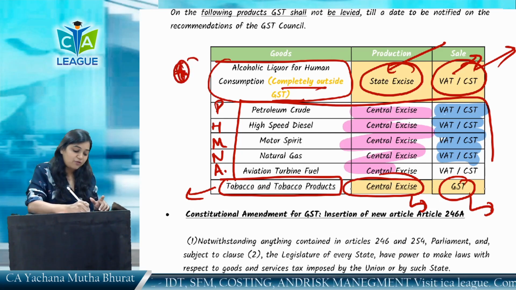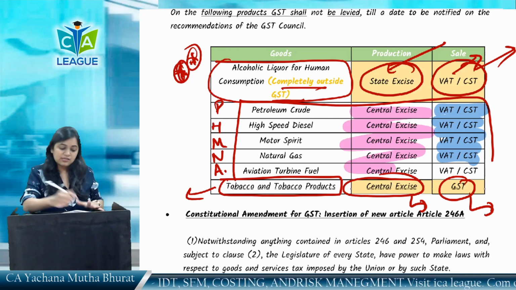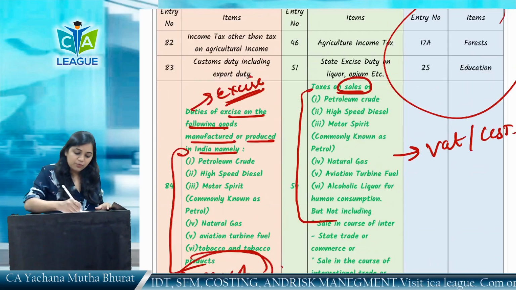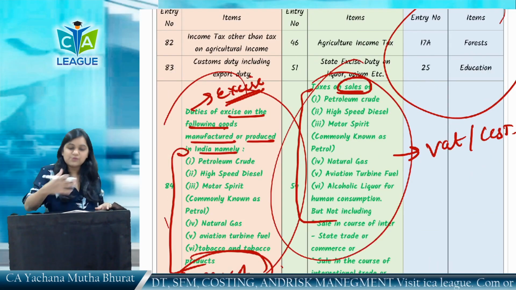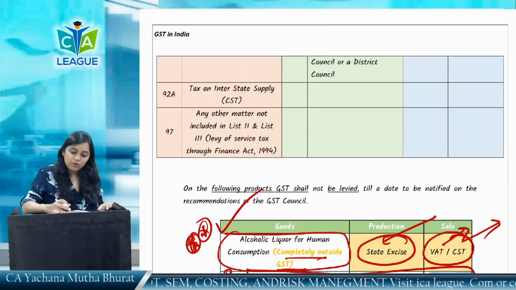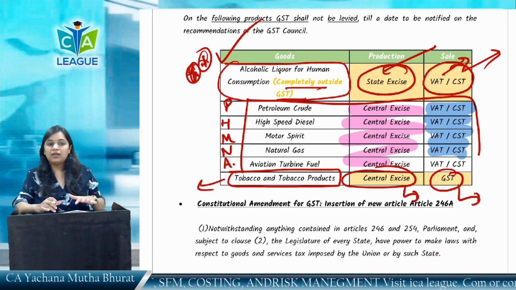In this chapter, as I have told you, the taxes which have been subsumed and not subsumed under GST, and this taxability, is very important. These products have been summarized in the table on the next page, which tells which are the products on which the earlier taxes are imposed up till now.